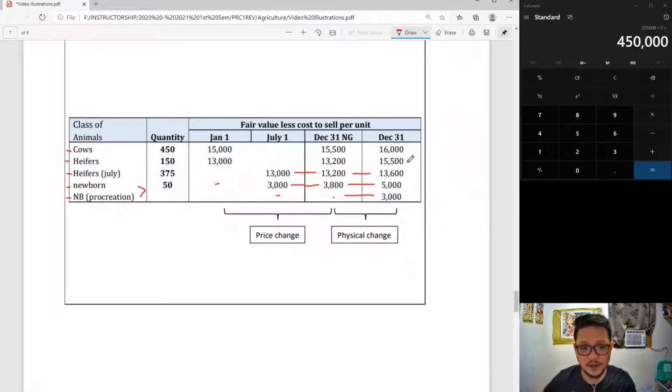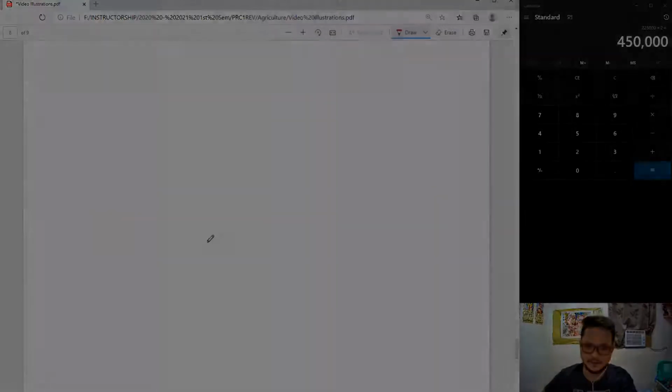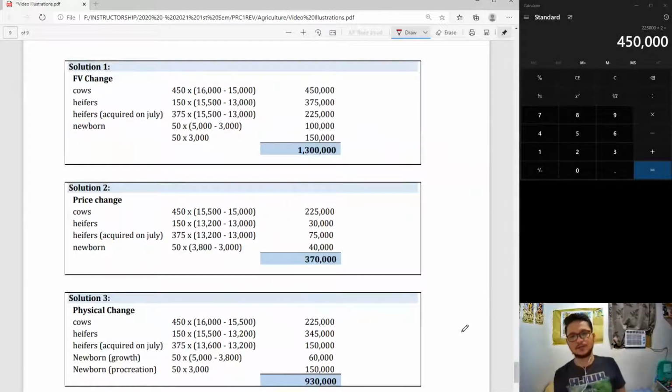However, on December 31, this is 2-year-old, this is 1.5-year-old. This is 3-year-old, that is 2-year-old. This is 0.5-year-old, this is newborn. Okay. If I get all my calculations correct, I will arrive at the following answers. So your answers. This is now in computation format. Pero take note guys that all of these computations can be done on your calculators lang.